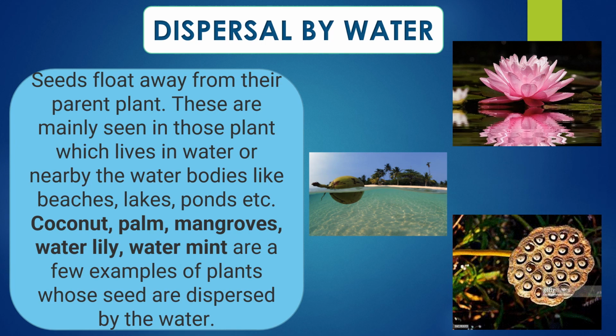Seeds float away from their parent plant. These are mainly seen in those plants which live in water or nearby water bodies like beaches, lakes, ponds, etc. Coconut, palm, mangroves, water lily and water mint are the examples of plants whose seeds are dispersed by the water.